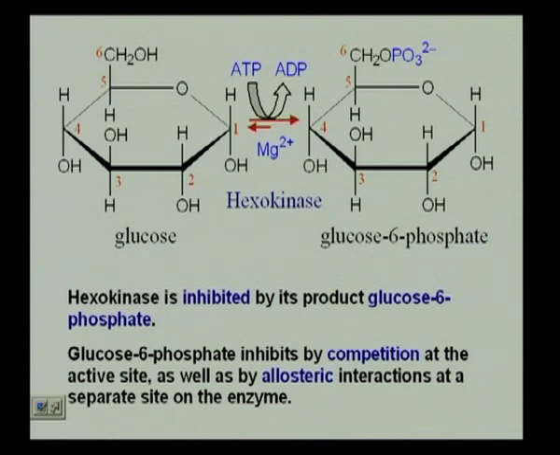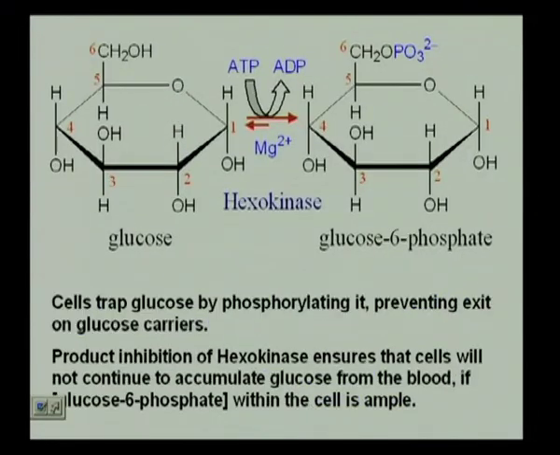If the enzyme is inhibited, what happens? Then the product will not be formed. If the product is not formed in this case, it means that glucose breakdown does not occur. As simple as that. Okay? So, it is extremely tightly regulated. So, the cells trap glucose by phosphorylating it. So, once glucose is phosphorylated, it is trapped. It has to be broken down, right?